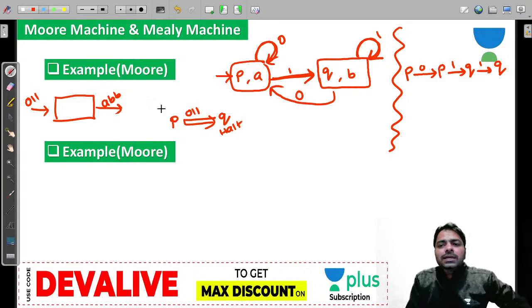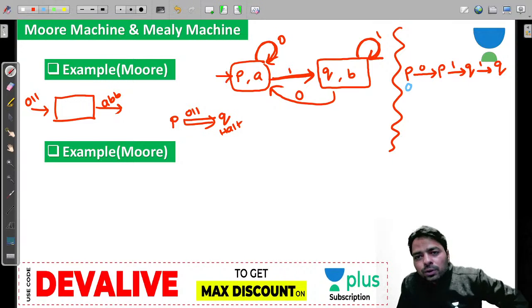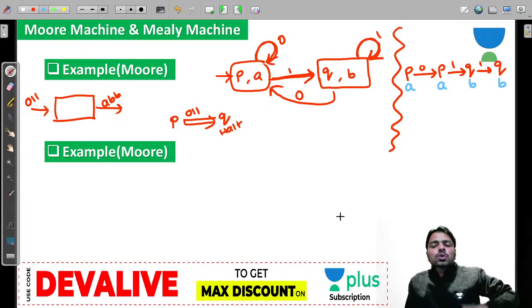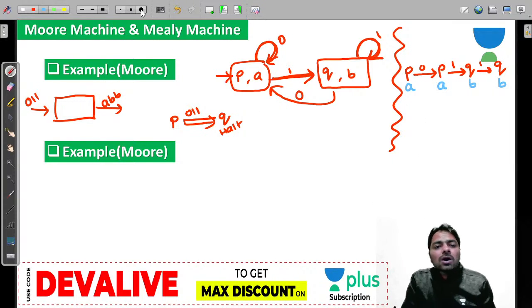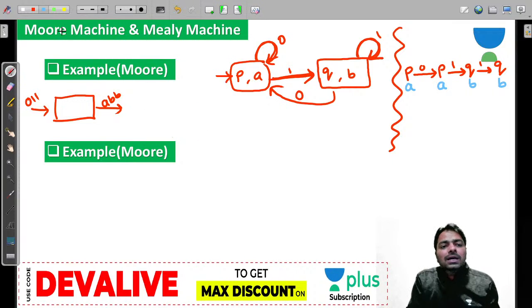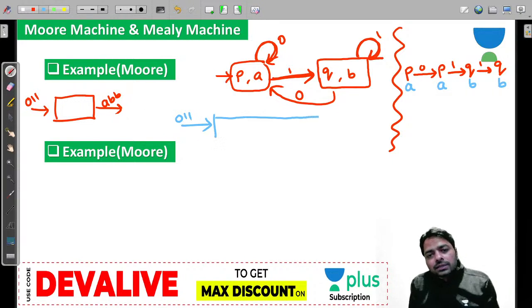But what happens here? When you reach a P, A is produced. When you reach a Q, B is produced, because output is associated with a state guys. So what is the output produced? For the 0 double 1 it is actually different than you are expecting. This machine.